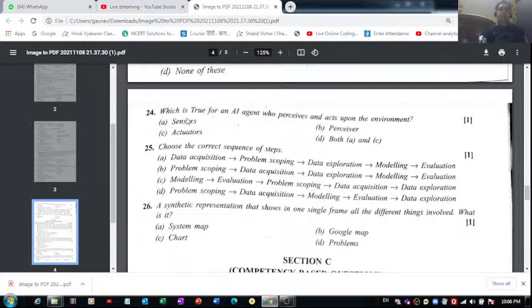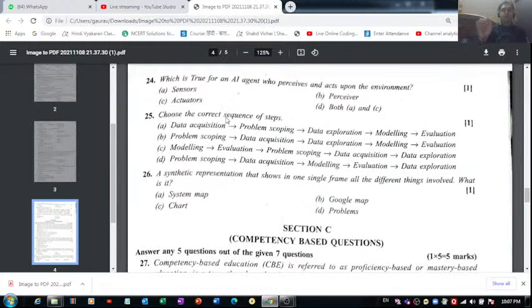Question number 24 is which is true for an AI agent who perceives and acts upon the environment. So what do you think is the correct answer? Is it sensors, perceiver, actuators, both A and C? The correct answer of this one is both A and C, sensors and actuators, which is true for an AI agent who perceives and acts upon the environment. So both these things are true for an AI agent. Sensors and actuators are needed. Perceivers are not required.